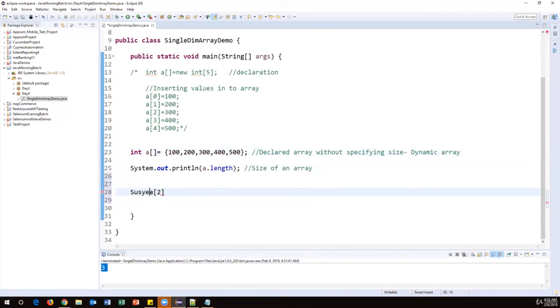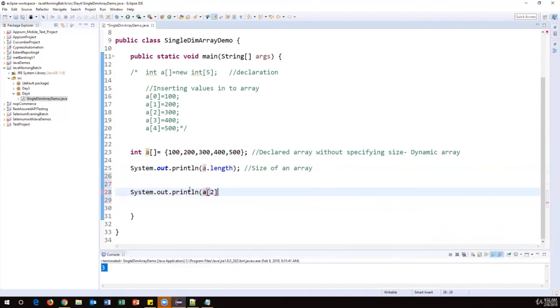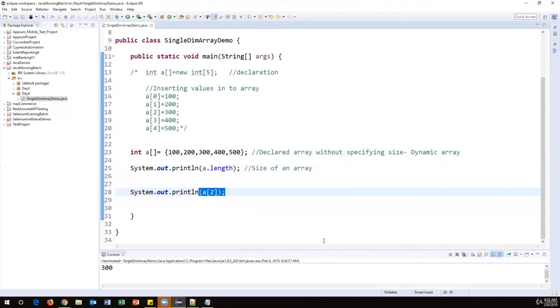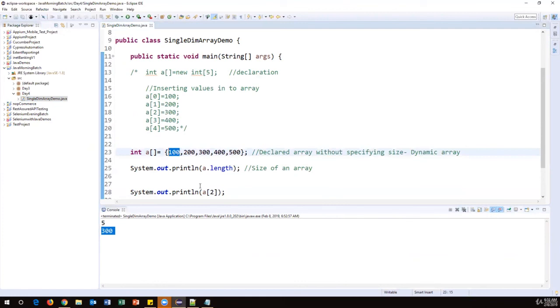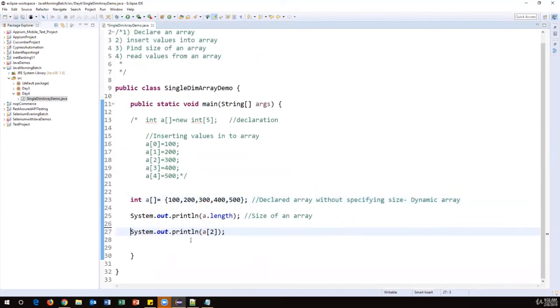So let's print this value. I'll just print system.out.println of a of 2. If you want to extract a specific value, you can extract it by using the index number. This will give you the value which is present in the second location. Now we can see in the second position we have 300. Second position in the sense as per the index. Index starts from 0, so 0, 1 and 2. In the second index position we have 300. So this is how we can extract a specific value from an array.